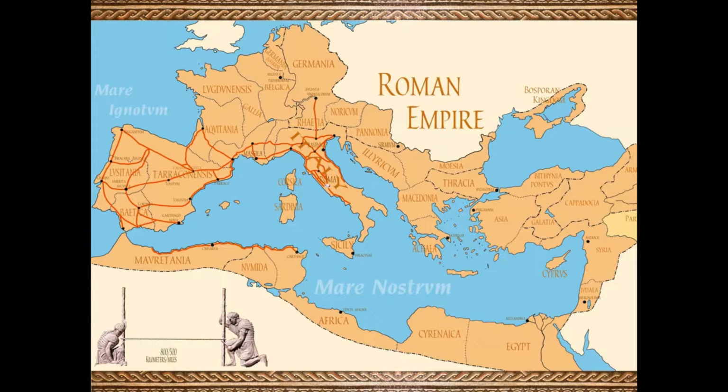395 AD, Rome splits. In 395 AD, Rome split into 2 different empires, the Western Roman Empire and the Eastern Roman Empire. Each side had a ruler in charge of it. The Roman Empire was split by Theodosius.